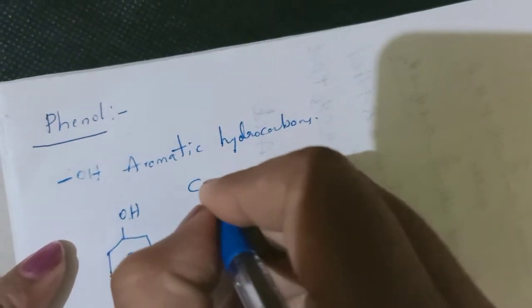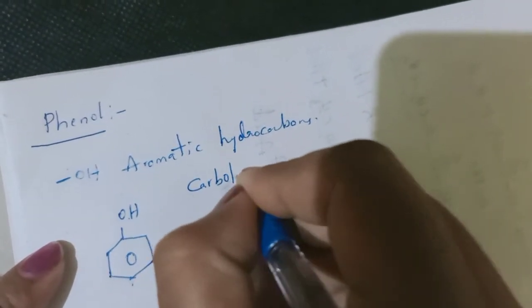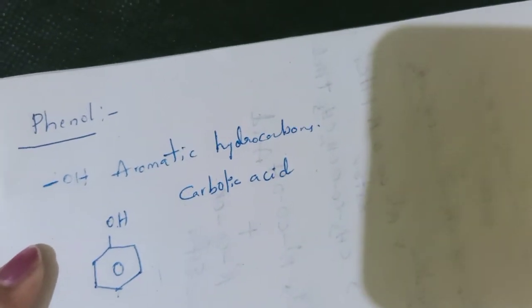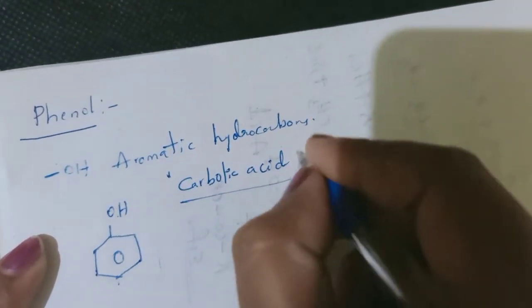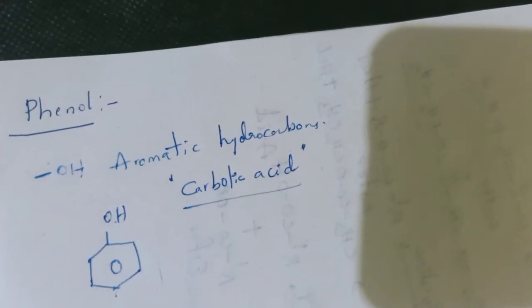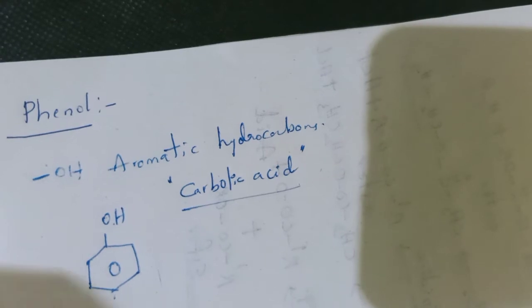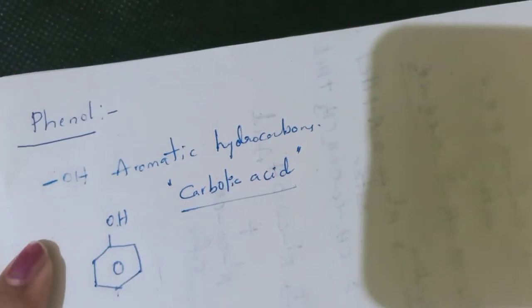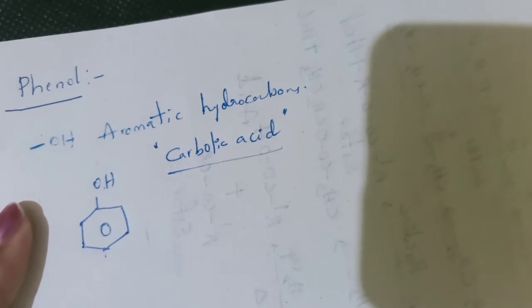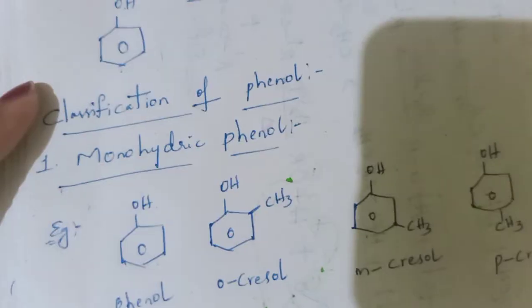Phenol is also known as carbolic acid, because it is extracted from charcoal. Due to extracting this phenol from charcoal, it is also named carbolic acid. Understand? Now we'll see about the classification of phenols.